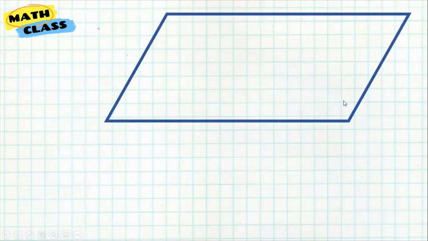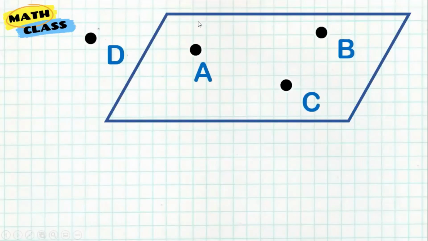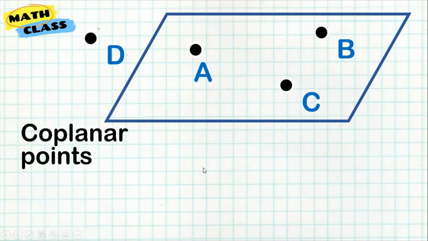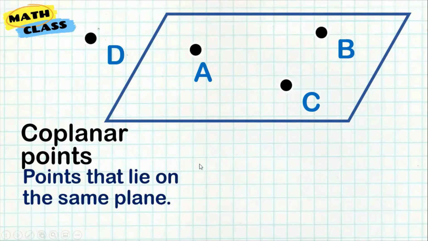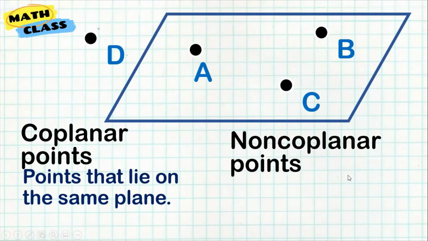Now, we also have another set of points. Notice here, we are not talking about forming a line. In here, you will notice this set of points are on the same plane, while this one, the D, is not on that same plane. So coplanar points is what we call the points that lie on the same plane, meaning points A, B, and C here, we call them coplanar points because they are on the same plane.